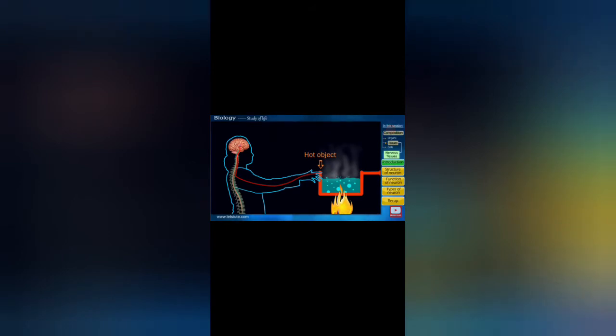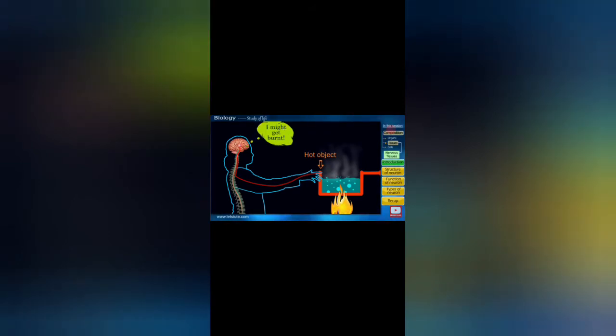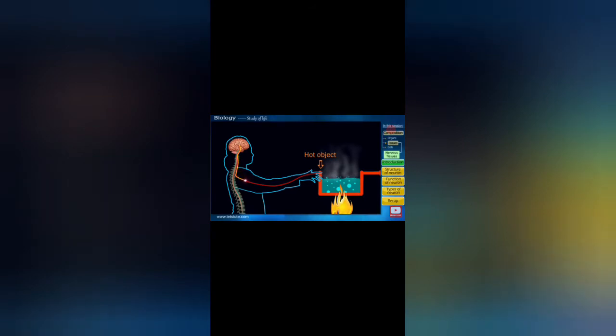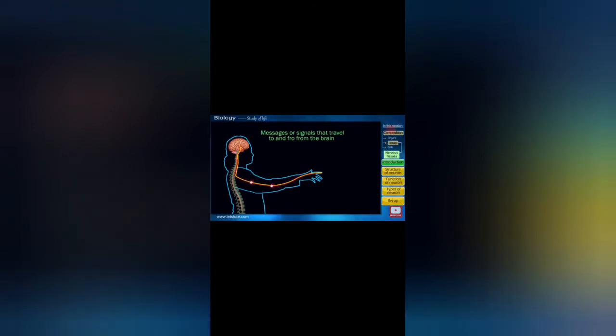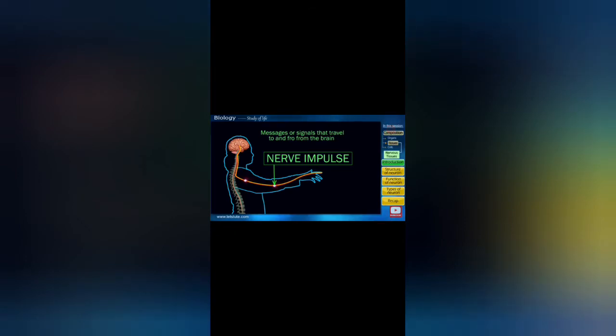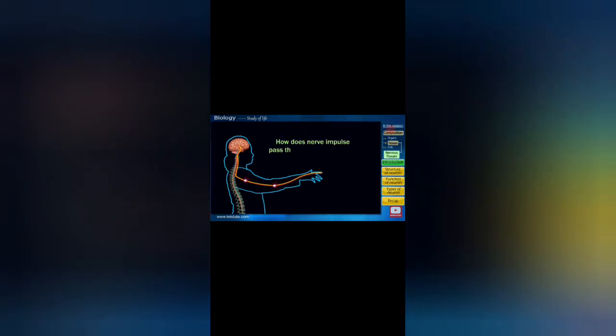In this, the person is touching a hot object. This message from the hand goes to the brain, and the brain sends the counter message that the object is hot and the person may get burned. So this message is being carried with the help of the nerves which are present. As we can see, these are long strand-like fibers. These messages which are traveling to and fro across the hand and the brain are called nerve impulses.